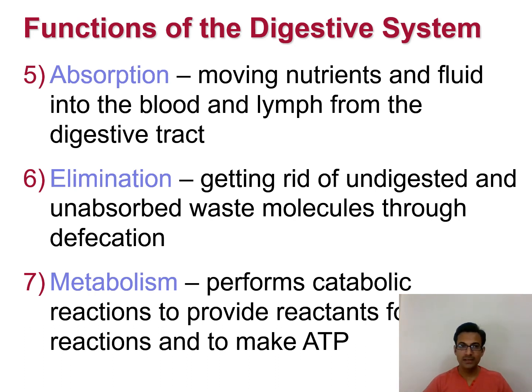The next function of the digestive system is elimination. Elimination means to remove something, to get rid of something. What does it get rid of? It gets rid of the undigested food. Our human digestive system is specifically designed to digest the food that we are eating, but all the food that we eat is not completely digested.